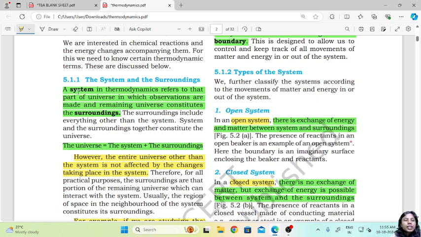A system in thermodynamics refers to the part of the universe in which observations are made, and the remaining universe constitutes the surroundings. Now a system is basically that on which the observation is being made. Say you have a growing plant. So what will be the major observation?